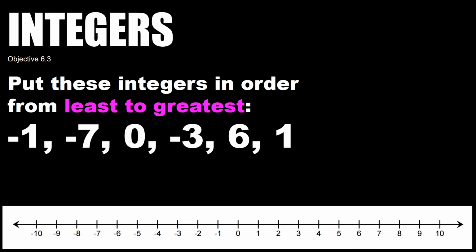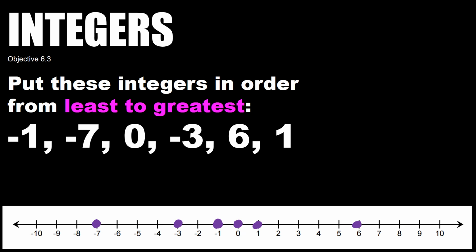Another thing that you're going to be asked to do is put the integers in order from least to greatest. We can use our number line to help us out here. So let's go ahead and plot our points on our number line. We have -1. You can see I'm just putting a dot right over top of the integer. I have -7, I have 0, I have -3, I have 6, and I have 1.